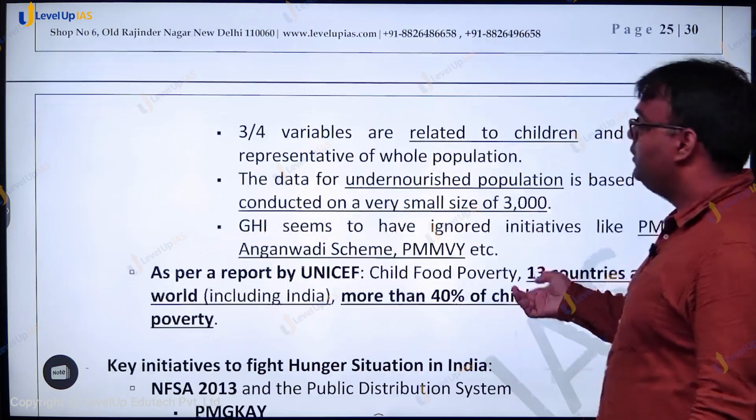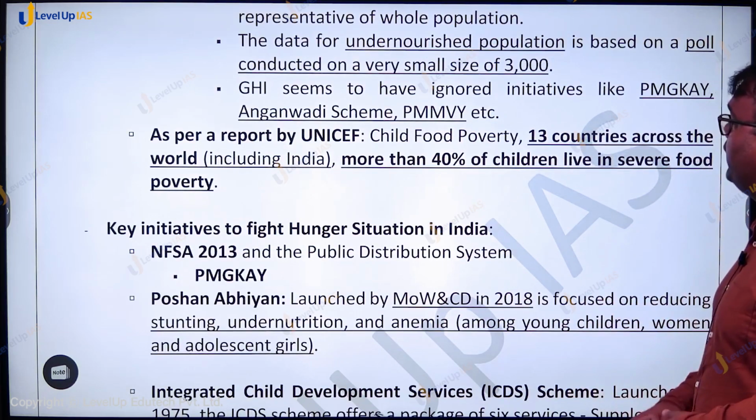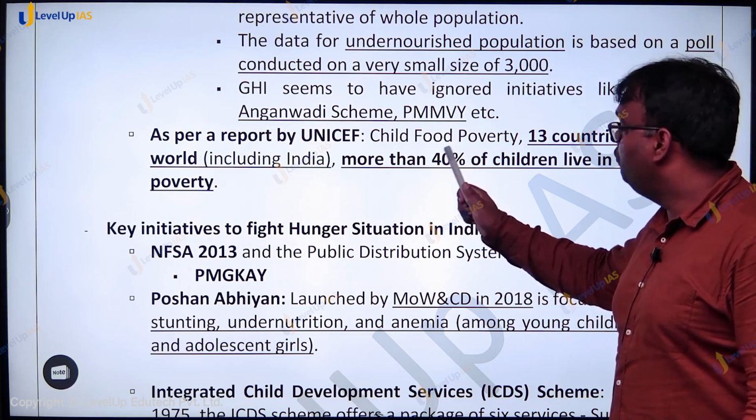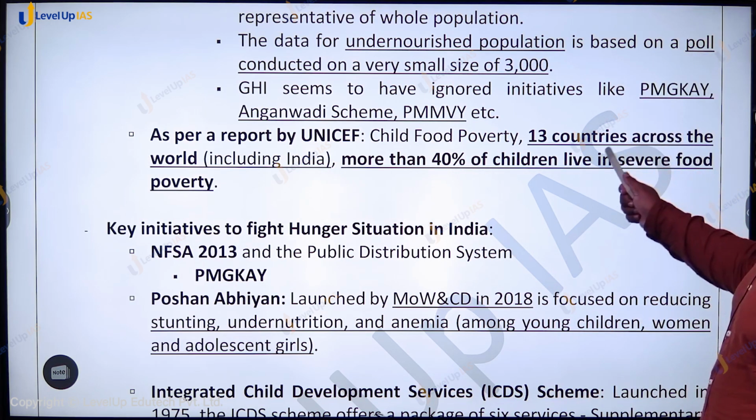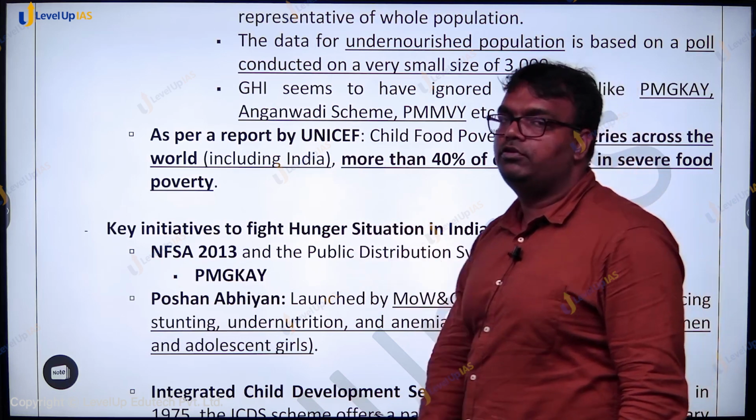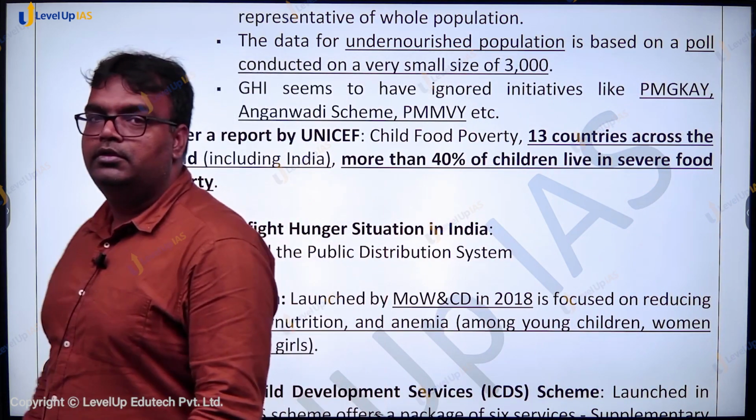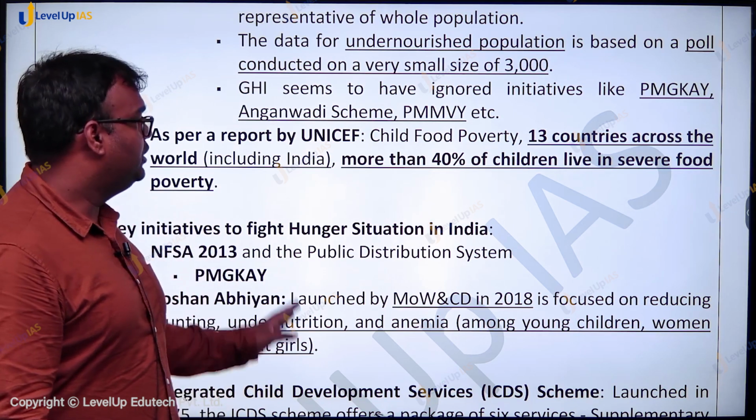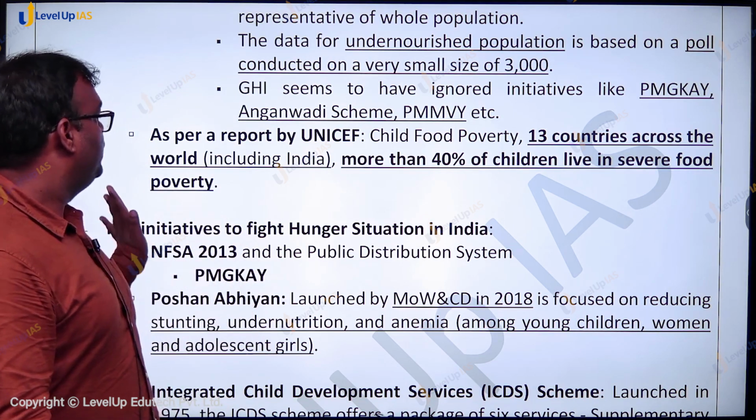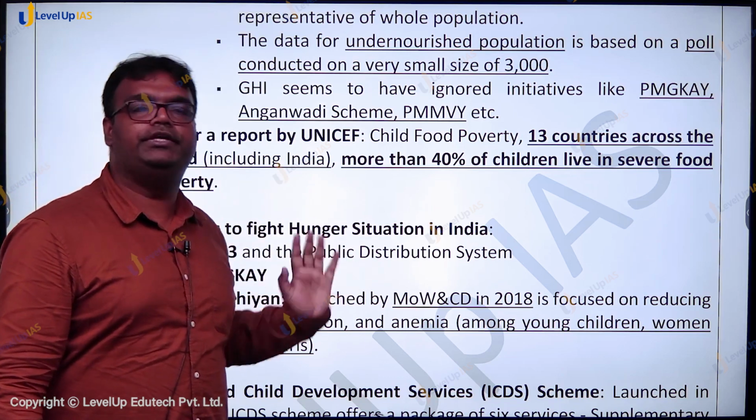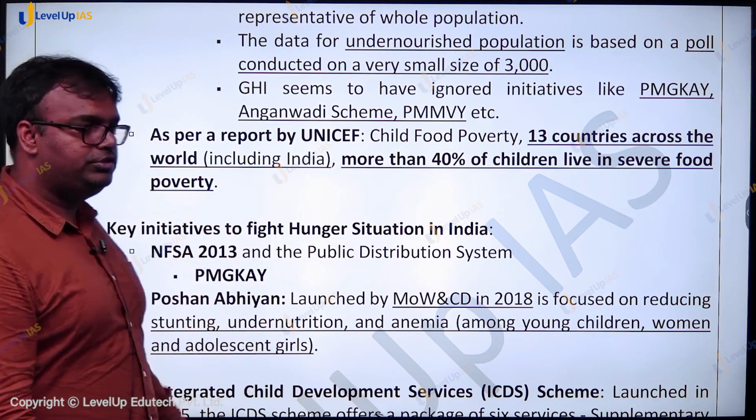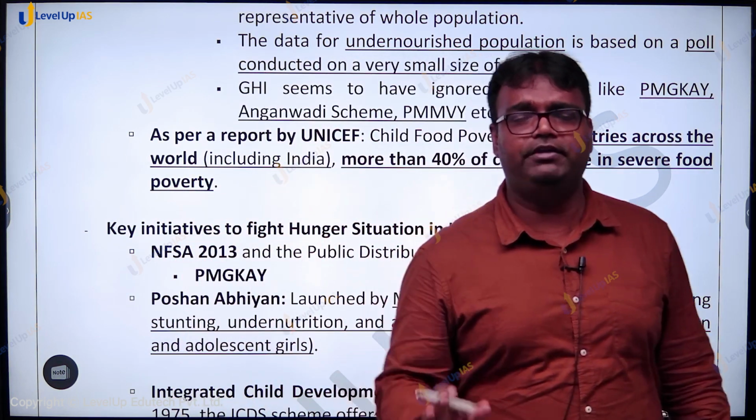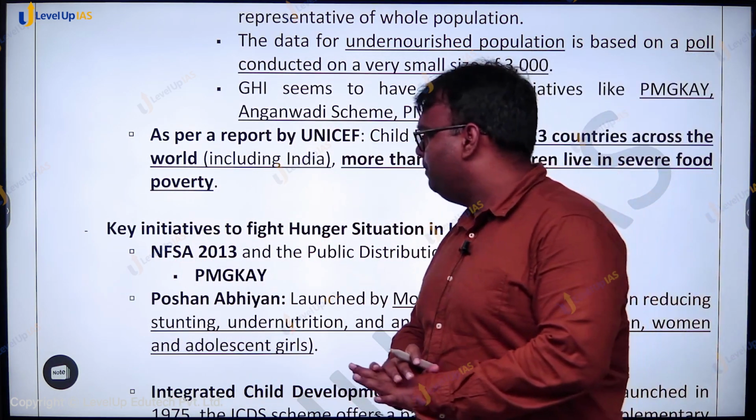Then there are other reports also. There is the UNICEF report on child food poverty. It says that 13 countries across the world have more than 40% of children living in severe food poverty, and India is one of them. So India is among the 13 worst countries in terms of child food poverty. The UNICEF report says that, the Global Hunger Index says that, and our own National Family Health Survey 5 says that the hunger situation is bad in the country.